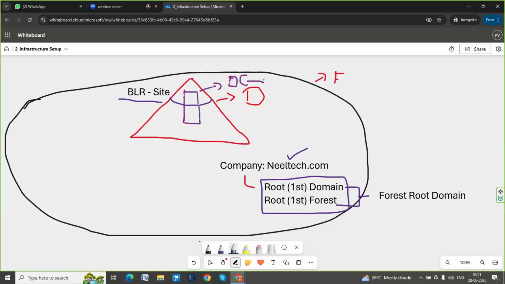Now, in order to promote this DC, what I've done: the server machine is named SRV1. In that, what service did I install? I installed a service named ADDS. When the server is installed with the ADDS service, then that server becomes a domain controller. Okay. Now we want to promote it. So while promoting, what are the options you are getting on the screen?